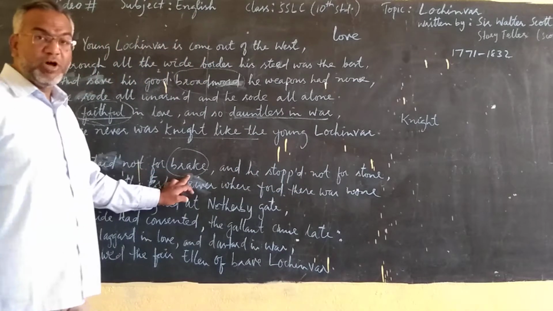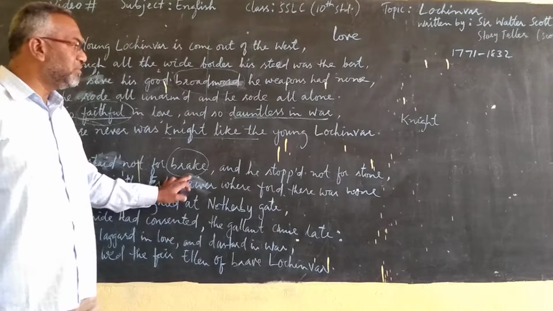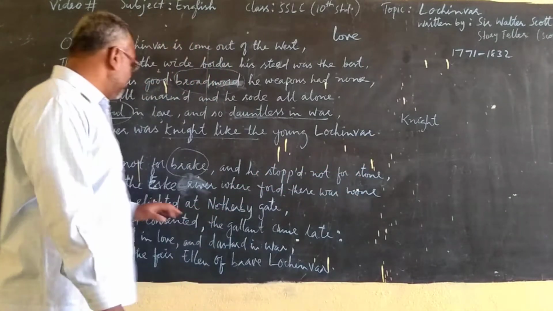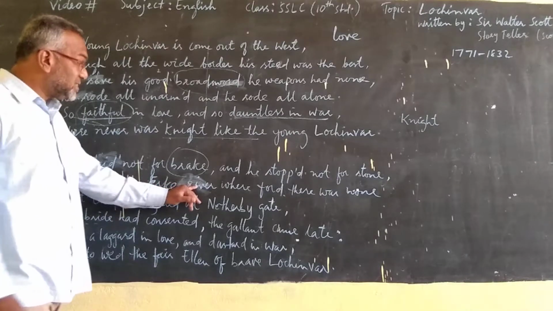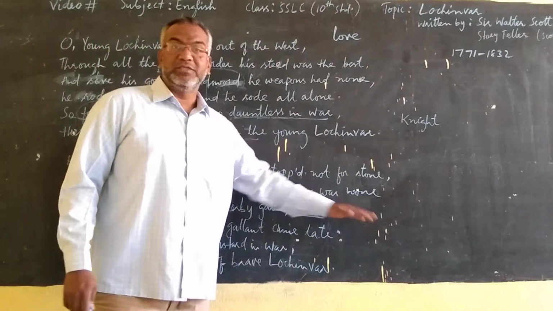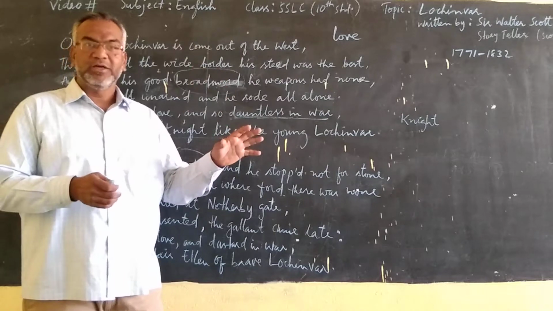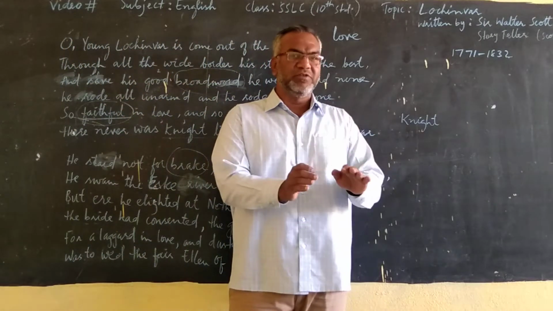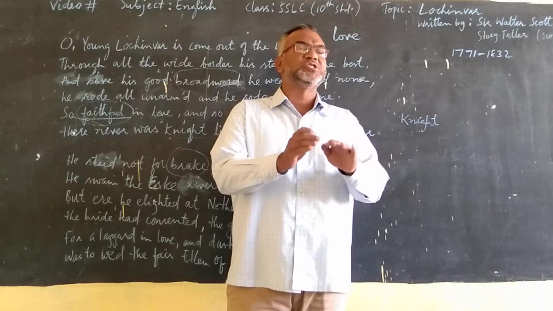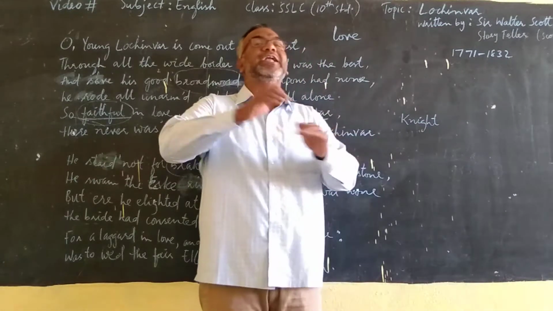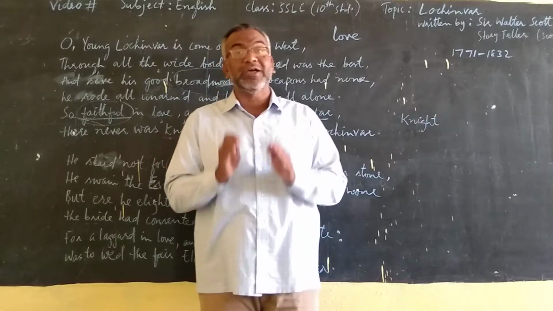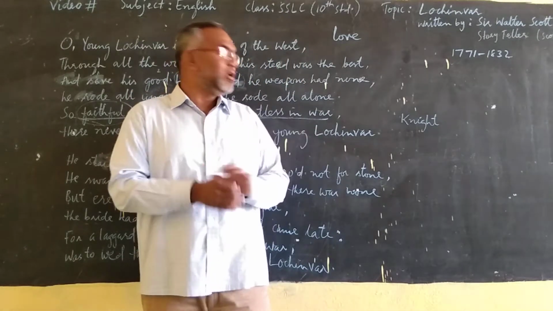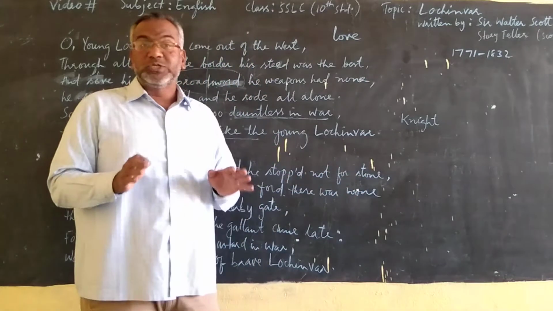He stayed not for break, thicket could not stop him, stones, rocks could not stop him. He swam the Esk River, where ford there was none. There was no ford. Ford means a place in the river where the river is not deep. One can walk and cross the river. Such a place in the river is called ford. There was no ford. So what did he do?